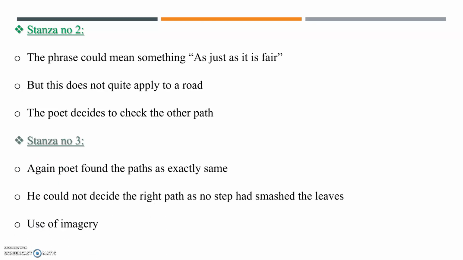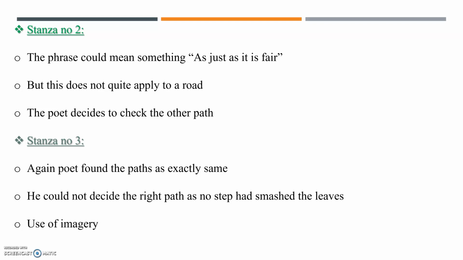Here, again, the poet found both the paths looking the same. Perhaps he goes in flashback. It was tough for him to recognize the real road, as in the morning he was the first person to walk on the road. He could not decide the right path, as no step had smashed the leaves on the road to allow him to go for the right one. These lines are an example of imagery.